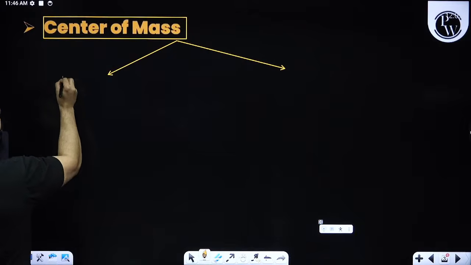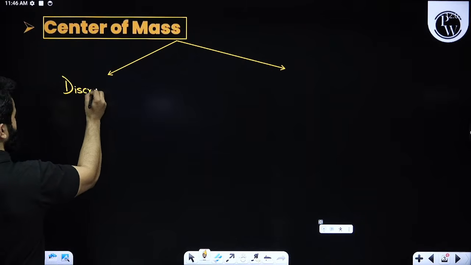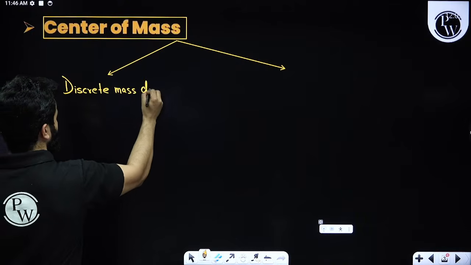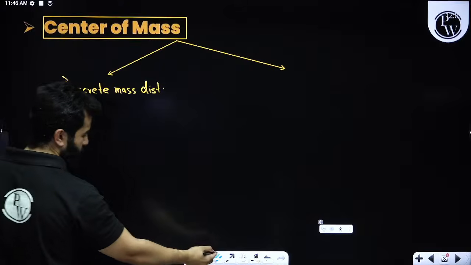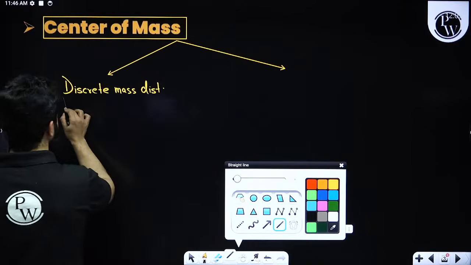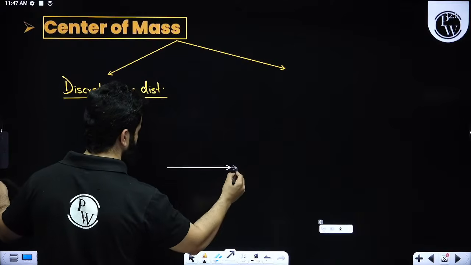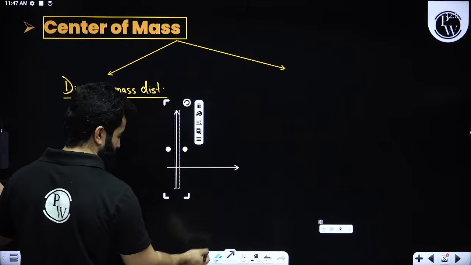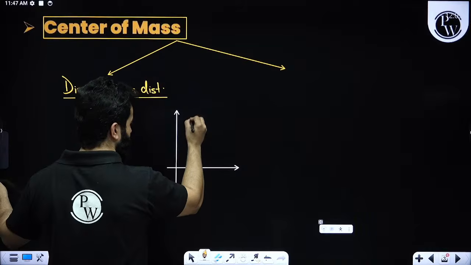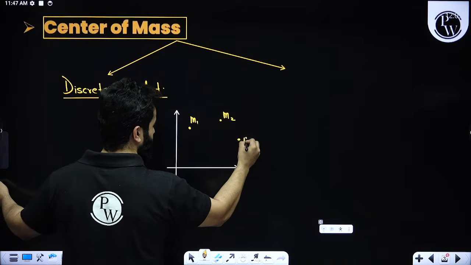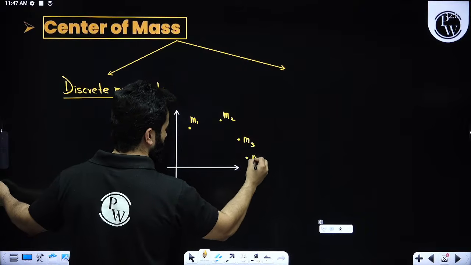First of all, we are going to talk about discrete mass distribution. Suppose you have some point masses m1 over here, m2 over here, m3 over here, and so on, mn over here.